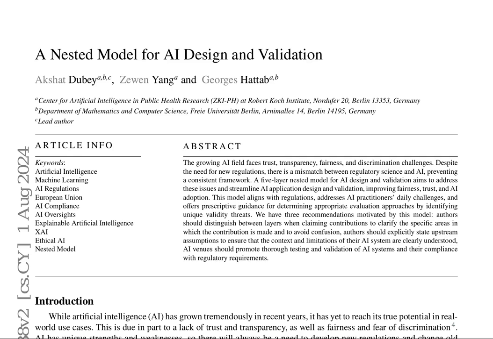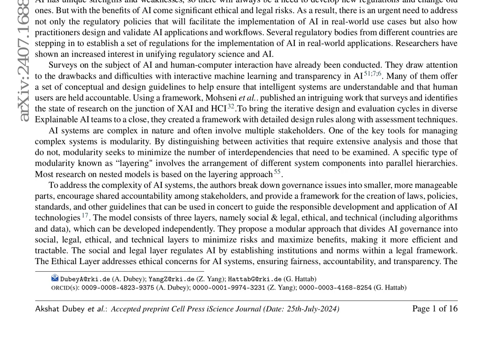The proposed 5-layer nested model for AI design and validation offers a systematic guide for assessing and validating AI applications and workflows. Inspired by XAIQB, it extends to include regulatory and domain perspectives. The model consists of 5 layers: regulation, domain, data, model, and prediction.